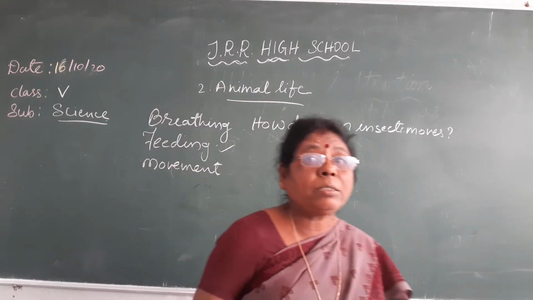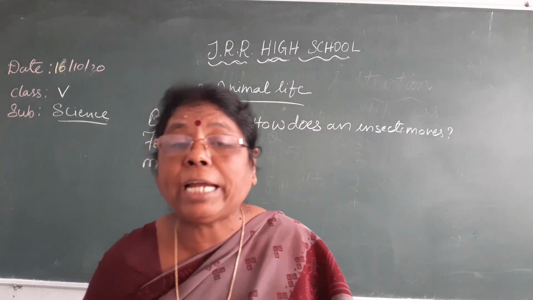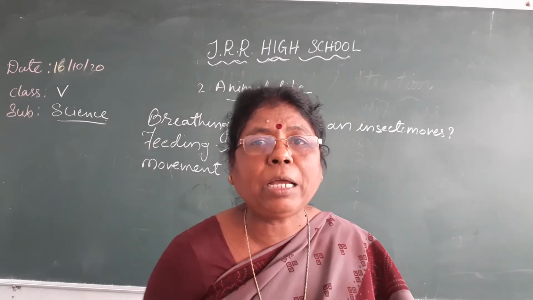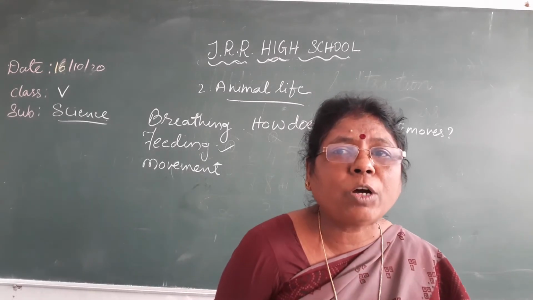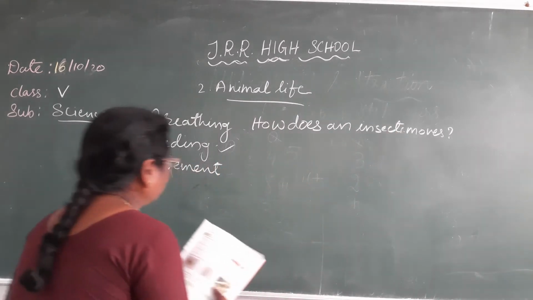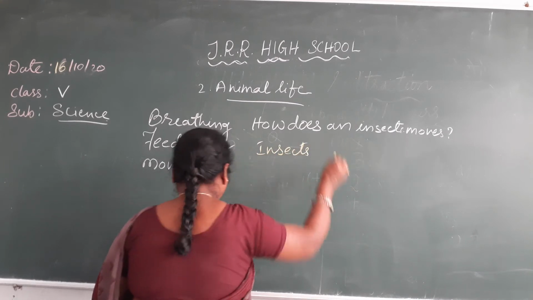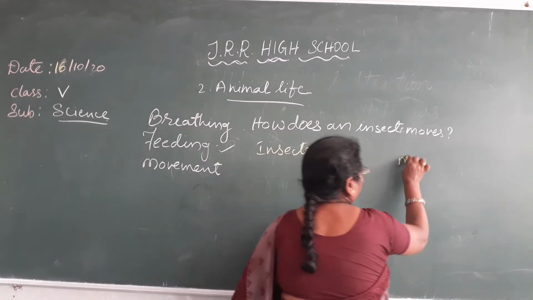So grasshoppers use hind limbs. Hind limbs means back limbs. They are used for hopping, and wings are used for flying purpose. Now you see insects and movement.